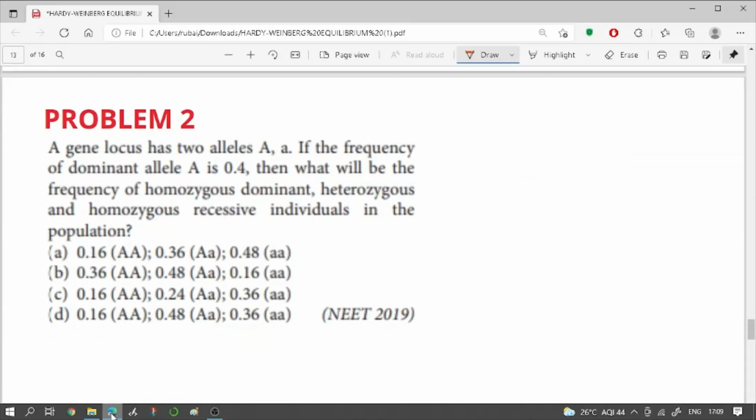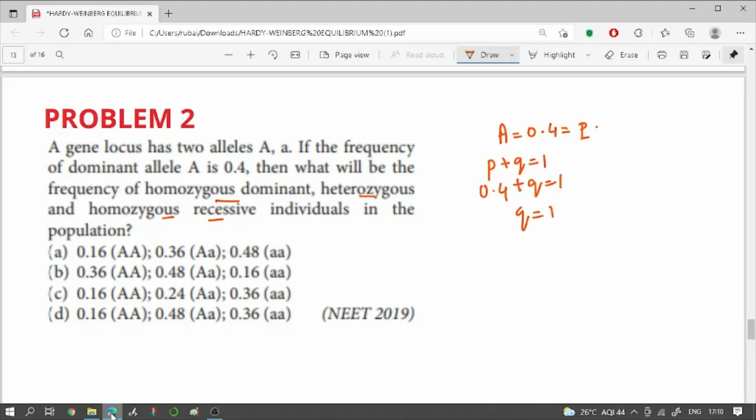A gene locus has two alleles, capital A and small a. If the frequency of dominant allele capital A is 0.4, then what will be the frequency of homozygous dominant, heterozygotes and the homozygous recessive individual in a population? Okay, so given is the frequency of capital A is 0.4. So this is basically p. So if you know p, you can calculate q from the first equation. p plus q is equal to 1. So our p is 0.4 plus q is equal to 1. So q should be equal to 1 minus 0.4, which comes to 0.6.